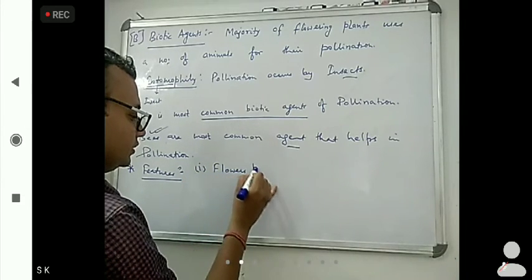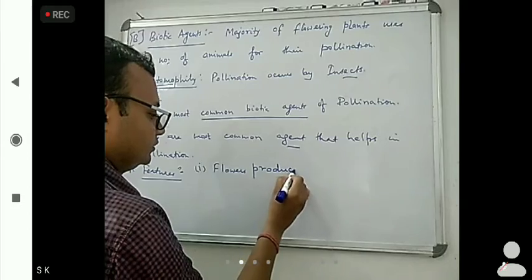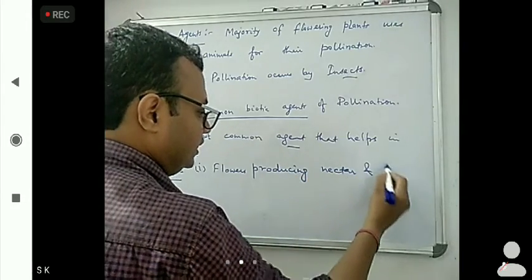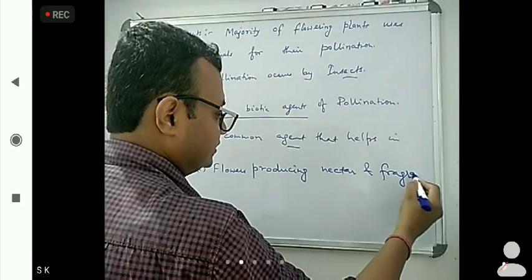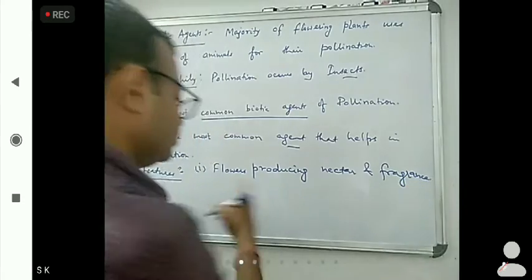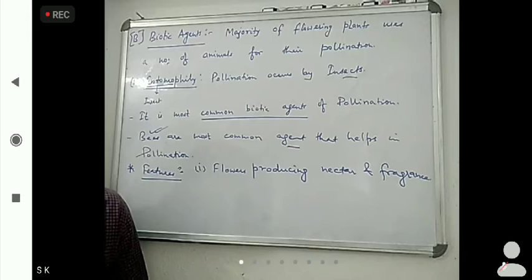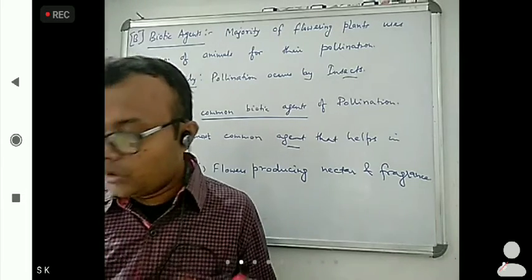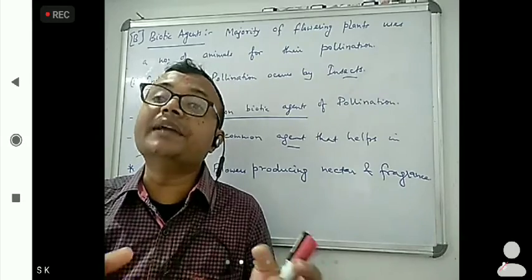Flowers producing nectar and fragrance. Okay, so flowers producing what? Nectar and fragrance. Okay, what others do they contain? Bright colors.